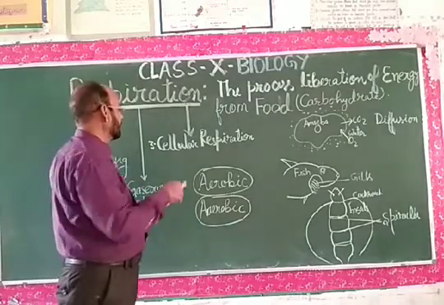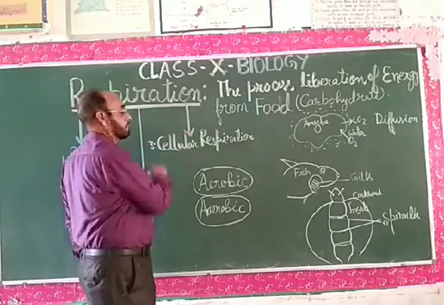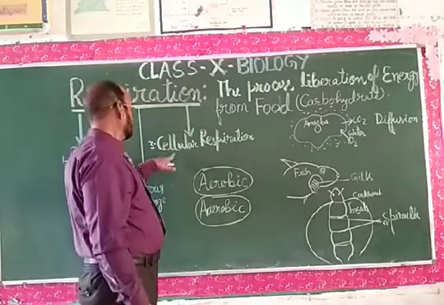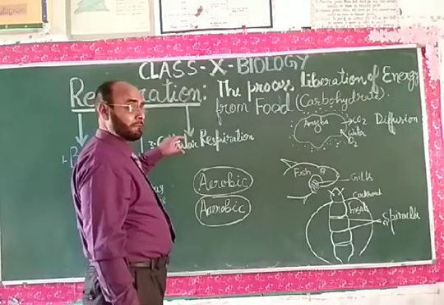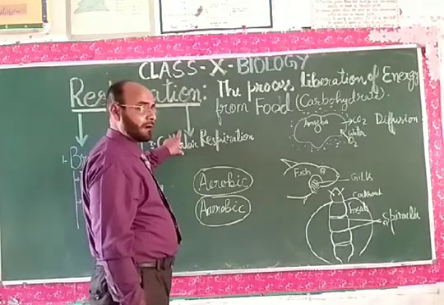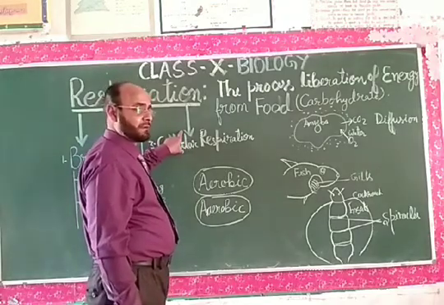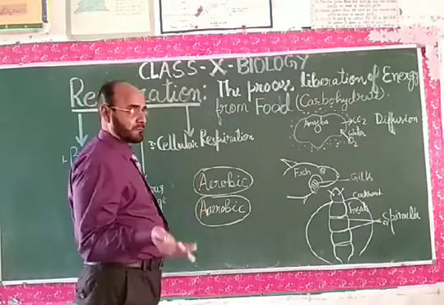Dear students, the third one is cellular respiration. Cellular respiration means the exact process of respiration takes place in the cell, in the cytoplasm and in the mitochondria of the cell. Exactly, respiration is the cellular respiration.